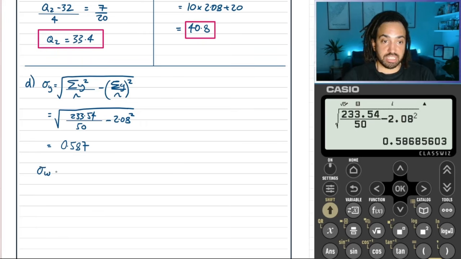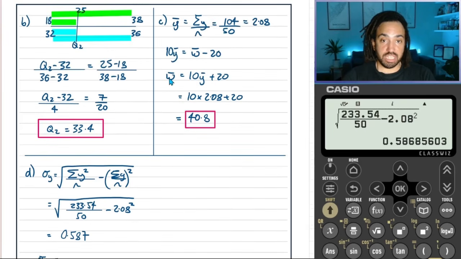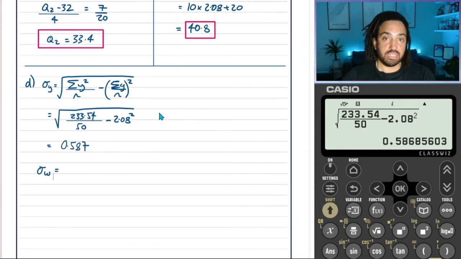So the standard deviation of W is just going to equal, well, you can see here that W is equal to 10Y, so it's going to be equal to 10 lots of the standard deviation of Y. And again, the plus 20 does not come into play here because we're talking about standard deviation, which is a measure of spread. Okay, so there we go then. All we need to do is just do 10 multiplied by 0.587, which is obviously going to give us